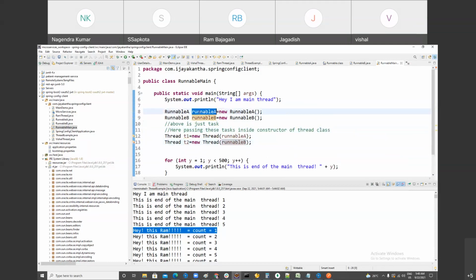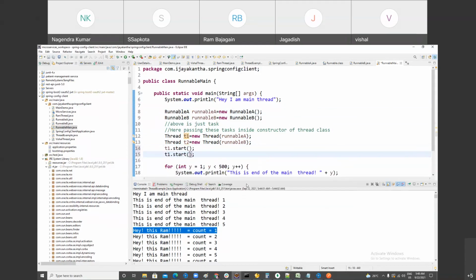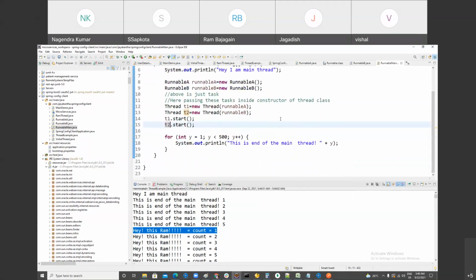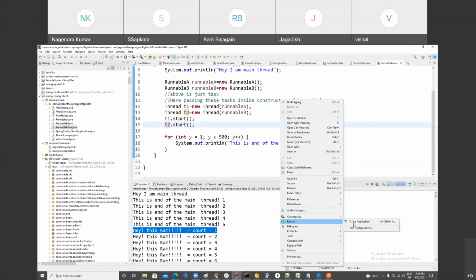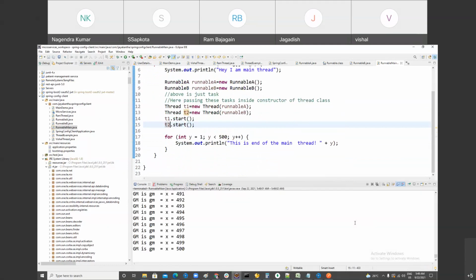See, it was just a task. You cannot run it as a thread. Now after wrapping it, you can do it. After passing it to the constructor, you can call dot start. So this is just two approaches of creating the thread. If you start it, it will run in parallel execution.